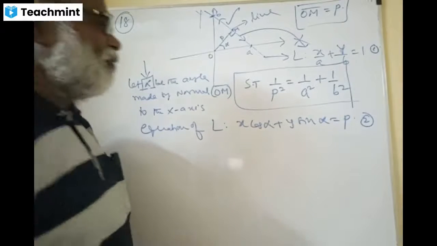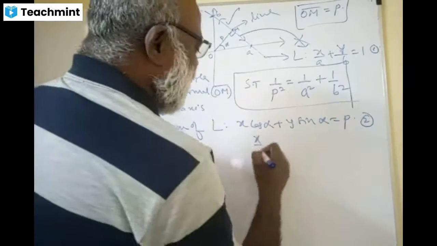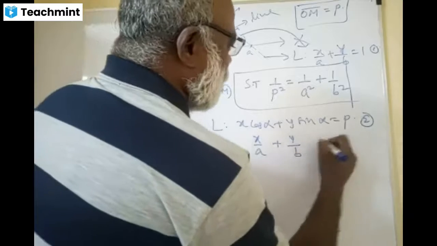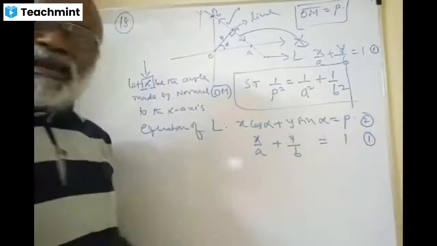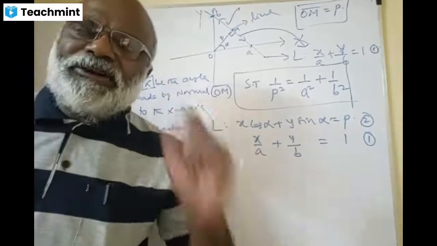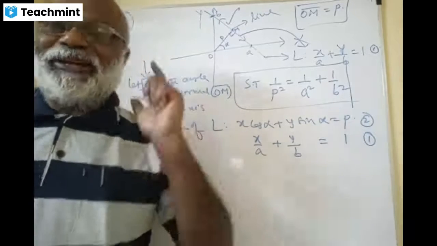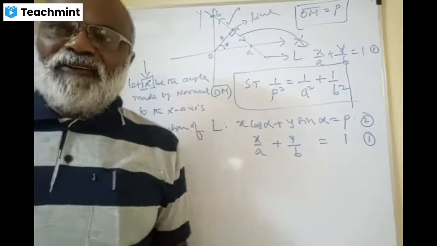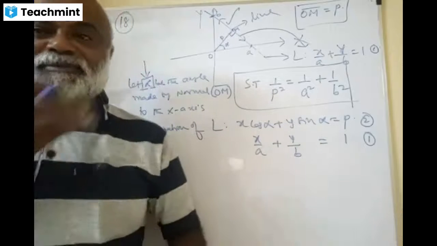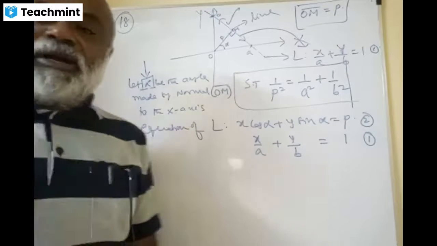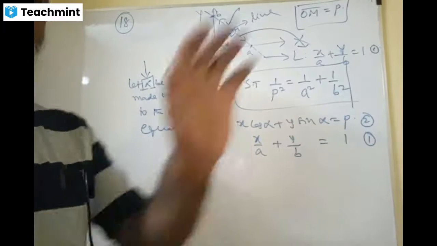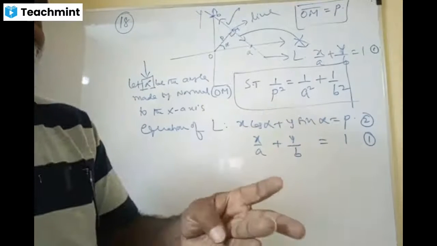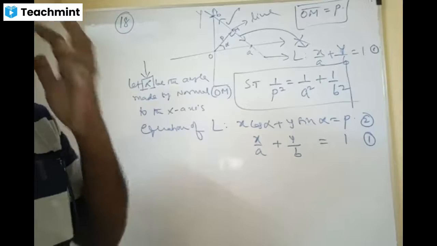Same line. So therefore, this x by a plus y by b equal to 1 is number 1 equation. They both are representing the same line. Do you agree, yes? All of you, please. Mohan? Yes, sir. Do you agree, dear? Yes, sir.